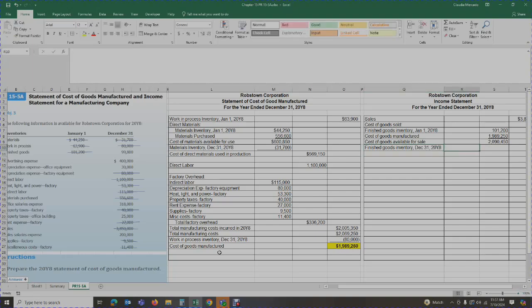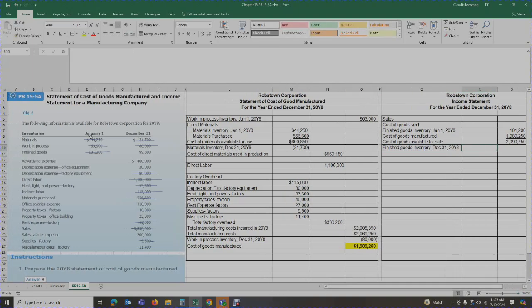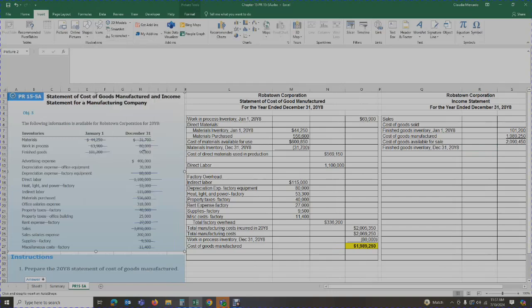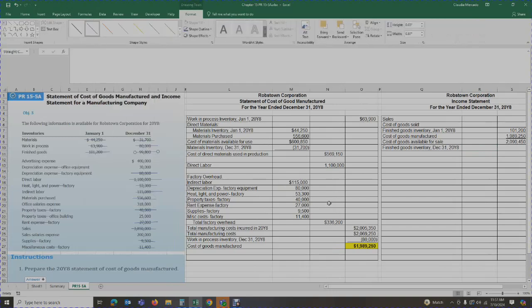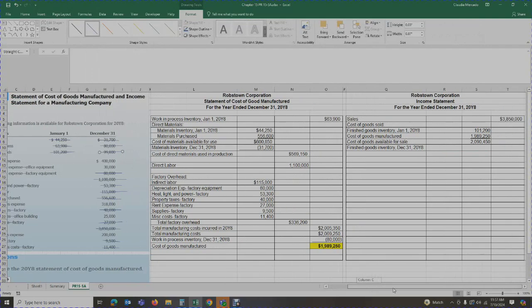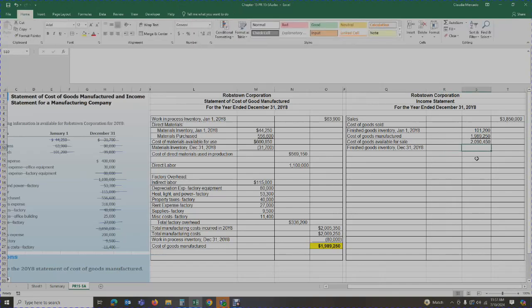Okay. Did we have any finished goods at the end of the year that we did not sell? If we look at the problem, we have $99,800 of goods that are still remaining in our warehouse that have not been sold. So I am going to deduct that number because that represents the amount of goods that we still have on hand. We still have that available.